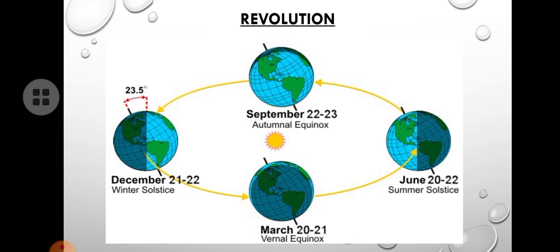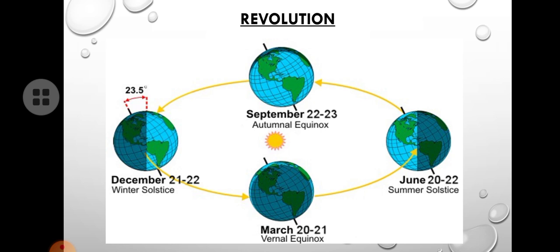Okay, so two things are happening at the same time. Earth is rotating itself and also it is going around the sun. So what happens? Always see, one particular portion of the earth faces the sun and the other portion of the earth faces dark. So when the earth goes around the sun, the part of the earth which is towards the sun will be day, and the part of the earth which is not facing the sun becomes night.